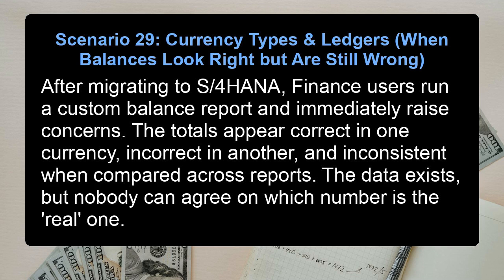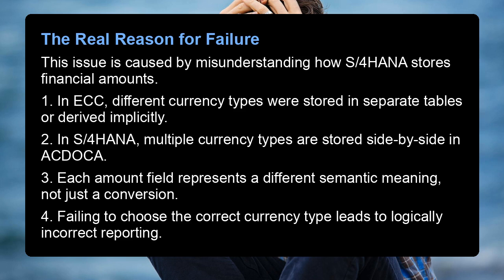The totals appear correct in one currency, incorrect in another, and inconsistent when compared across reports. The data exists, but nobody can agree on which number is the real one. The real reason for failure: this issue is caused by misunderstanding how S/4HANA stores financial amounts.